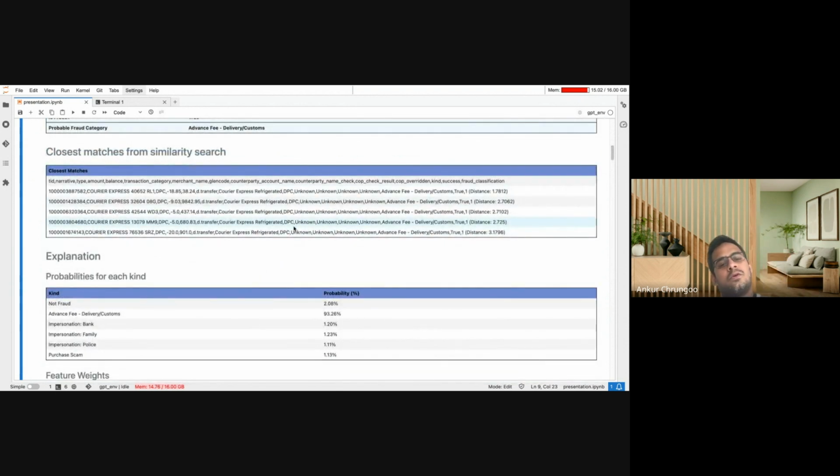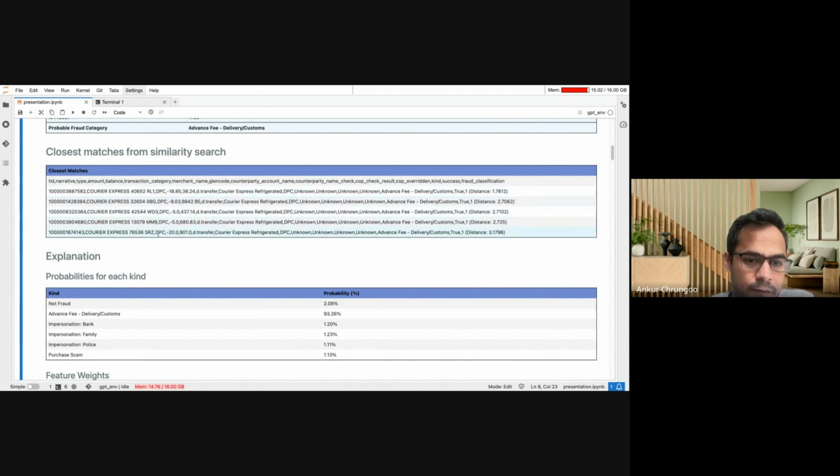We have also generated some similarity search results, which means that we want to identify similar transactions which were part of the transaction history data. We are using a Milvus DB there, which is a vector database that can help us identify similar data.